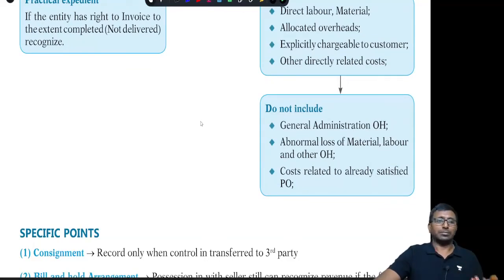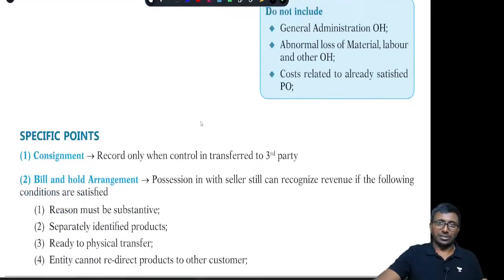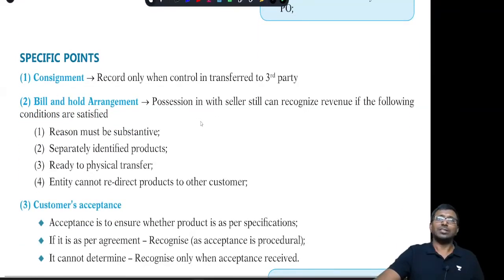Let us look at some specific points which are given. Some specific guidance is given by the standard, right? Consignment, as you know, when the goods are actually sold to a third party, then only you are supposed to recognize it, then only control will be transferred to the other party. Second point, bill and hold, right? Goods are with me but we are billing it, still you can recognize it when you satisfy the following four